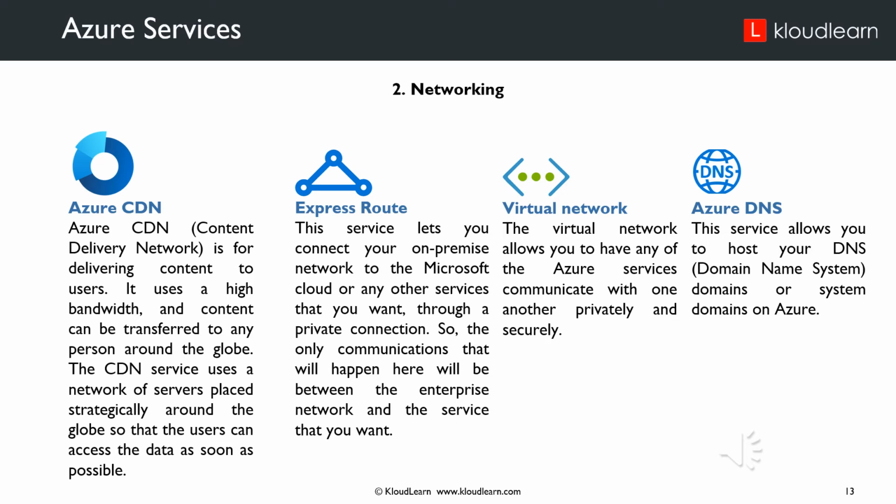ExpressRoute. This service lets you connect your on-premise network to the Microsoft Cloud or any other services that you want through a private connection. So the only communication that will happen here will be between the enterprise networks and the service that you want. Virtual network. The virtual network allows you to have any of the Azure services communicate with one another privately and securely. Azure DNS. This service allows you to host your DNS domain or a system domain on Azure.